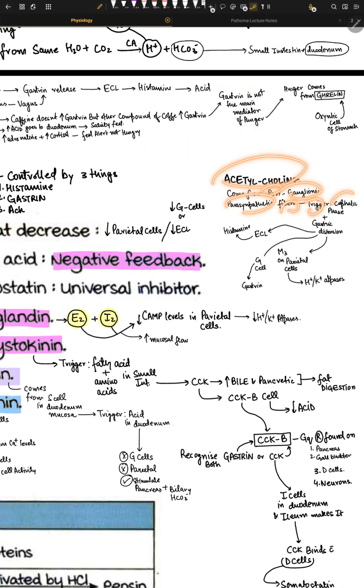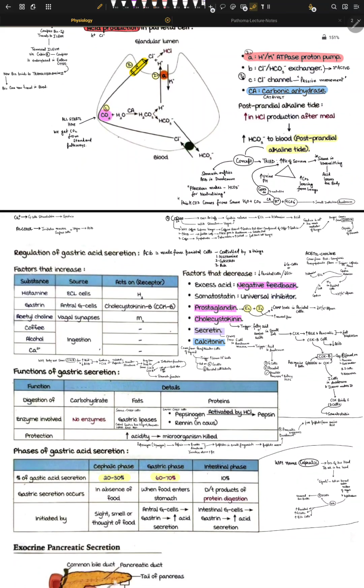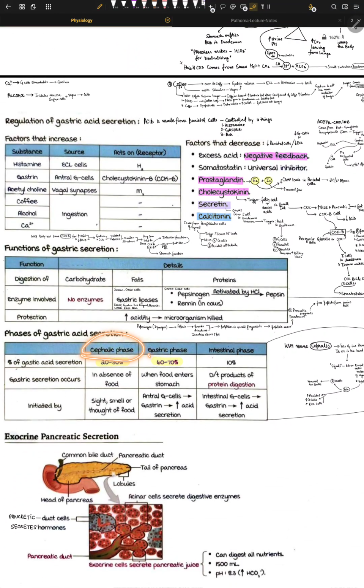It triggers the cephalic phase or gastric distension. What is the cephalic phase? We have three types of phases in acid secretion: cephalic, gastric, and intestinal, right? The cephalic phase is just your brain working and stimulating acid secretion. The gastric phase is your stomach, your enteric neurons, thinking, oh, you have food, let's release some acid.